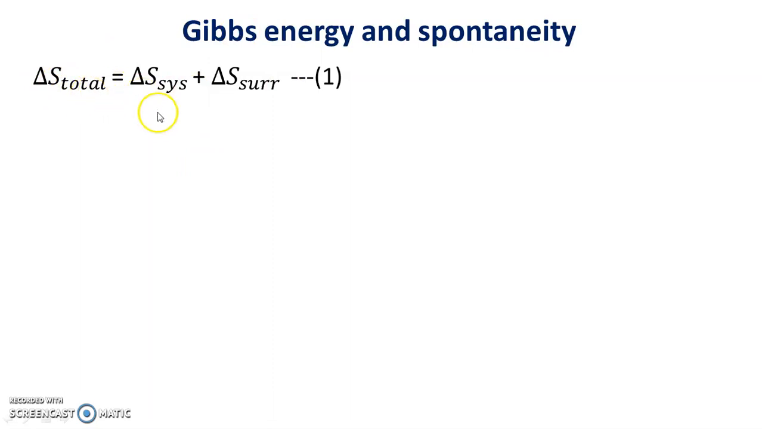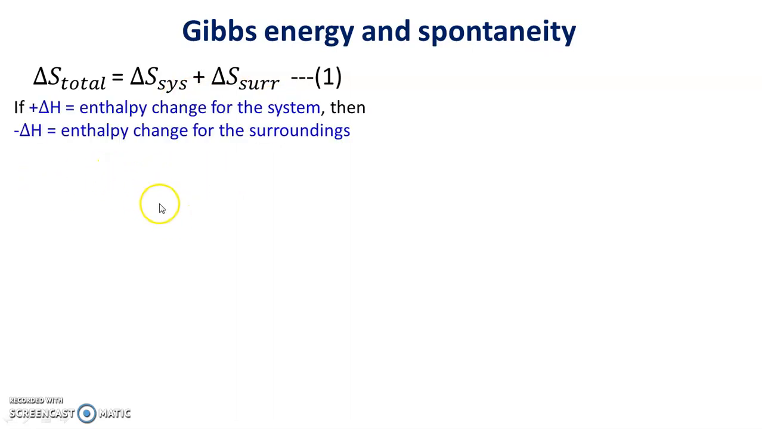Now the next point is Gibbs energy and spontaneity. Already we know that the total entropy change of the universe is the sum of the change in entropy of the system plus the change in entropy of the surroundings. Now, if +delta H is the enthalpy change for the system, then -delta H will be the enthalpy change for the surroundings.